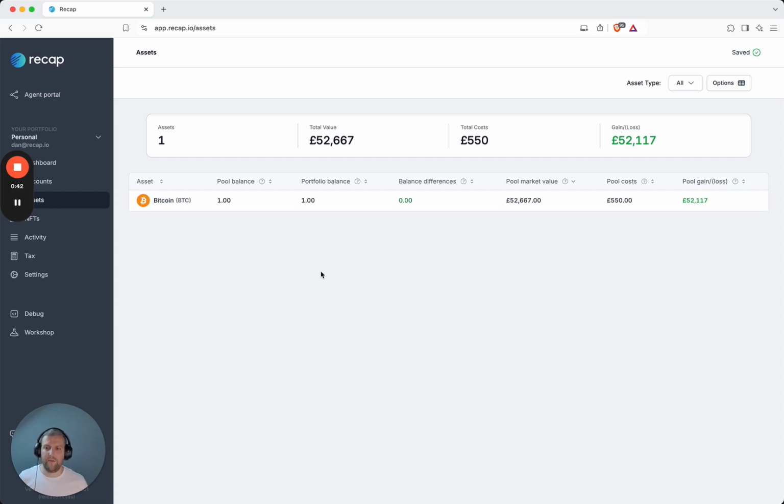So the first thing that I want to show you is our new asset page. Now, this page has been developed specifically for the UK market. We are a UK first crypto tax calculator, and here we show you the breakdown of all of the assets in your portfolio, and we show you the acquisition cost, so how much did it cost for you to acquire that asset overall, and the market value today.